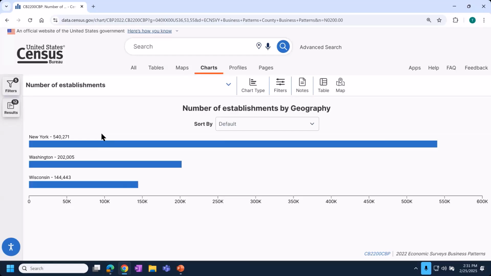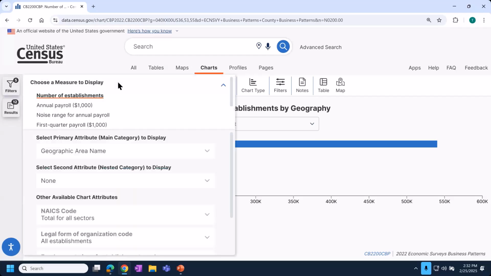All right, so we had 3,000 rows of data. It is showing us 3 values in this chart. We can customize this to our liking, but by default, it's picking high-level information, and it's choosing the very first measure from the table, which was the number of establishments. So first thing I'm going to do is get this for number of employees, and then I'm going to add in the NAICS context so that it actually shows me that in my chart.